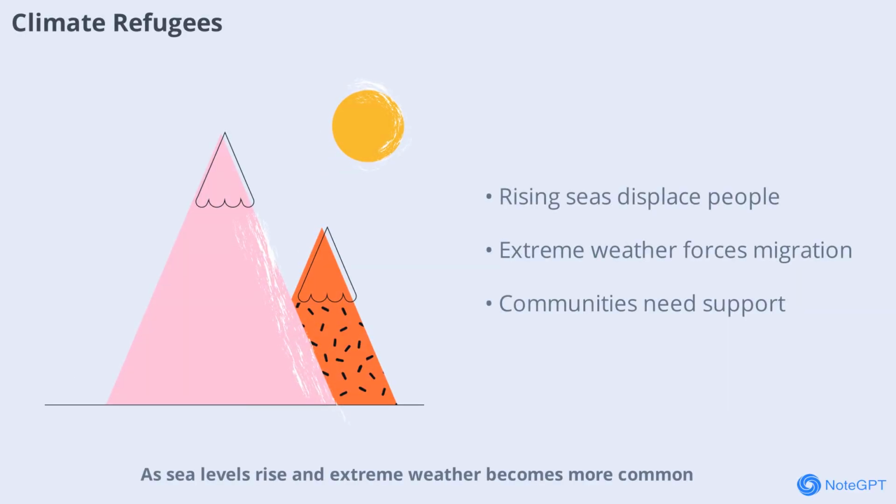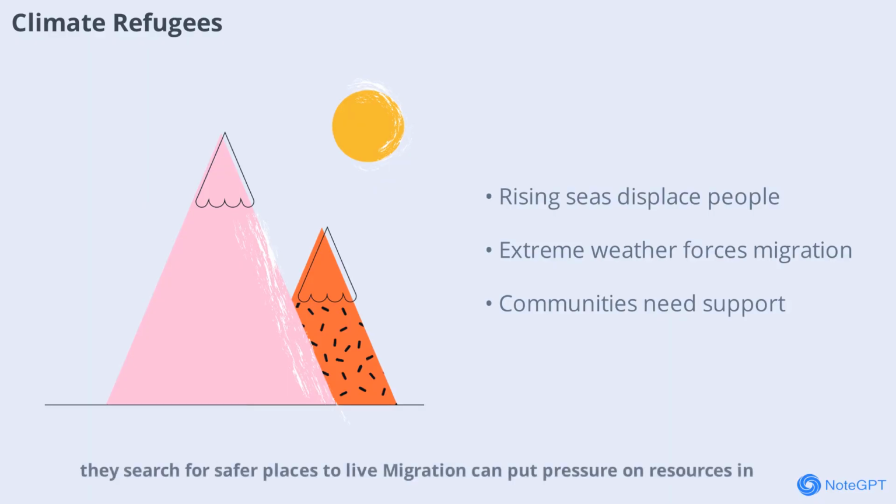Sea levels rise and extreme weather becomes more common. Millions of people may be forced to leave their homes. These climate refugees face uncertain futures as they search for safer places to live. Migration can put pressure on resources in receiving areas and create new social challenges. Helping vulnerable communities adapt is an important part of addressing global warming.